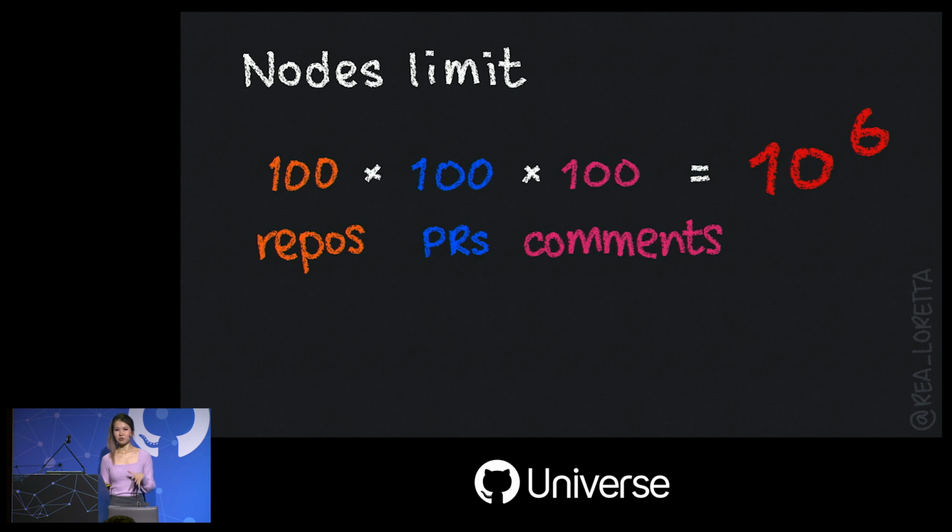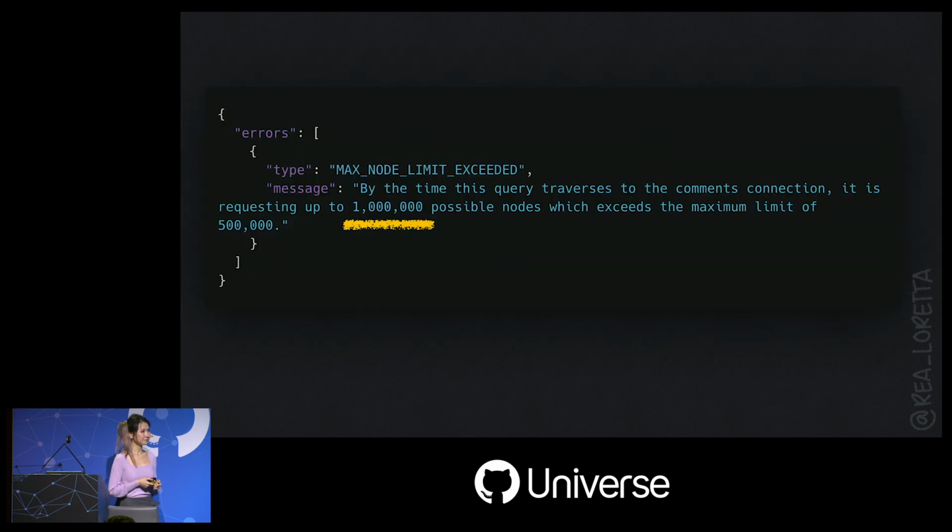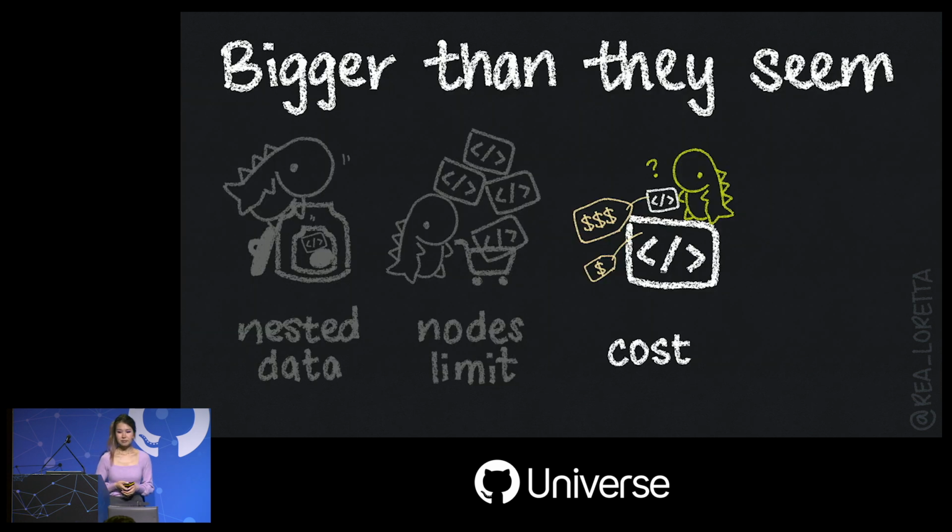GitHub's nodes limit is 500,000, which is already very generous. And if we run our query, we see the following error. Okay? And the good part is GitHub is very explicit about what went wrong. This is a nice descriptive error message, which is very useful. And let's keep this in mind and be careful with fetching nested data, as it's pretty easy to hit the limit. On to our next gotcha.